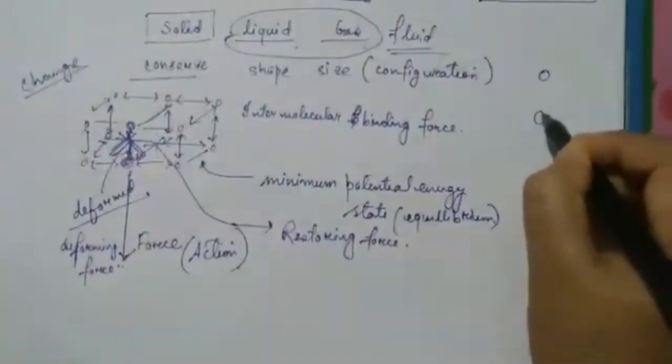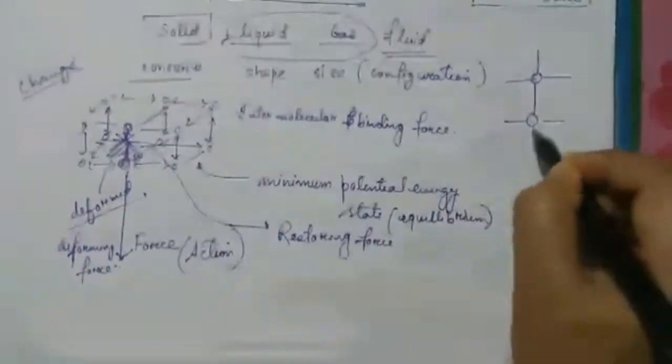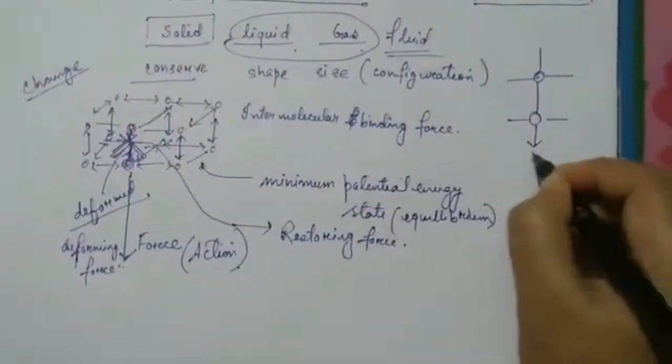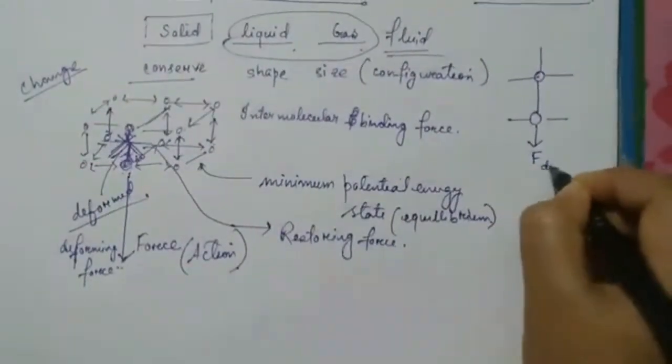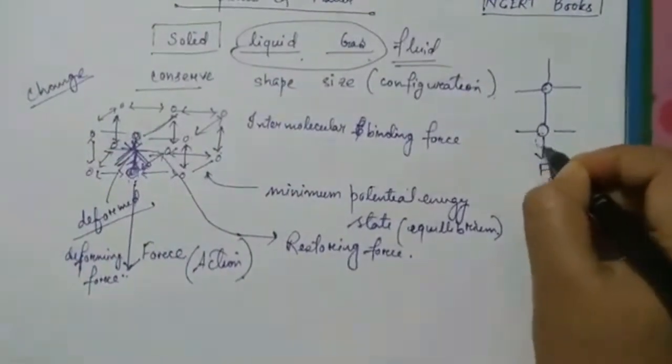Suppose these two molecules are bound to each other, and they are also bound to other molecules. You applied some force in this direction, so this is the deforming force, isn't it? When you applied it, this molecule came to this position.